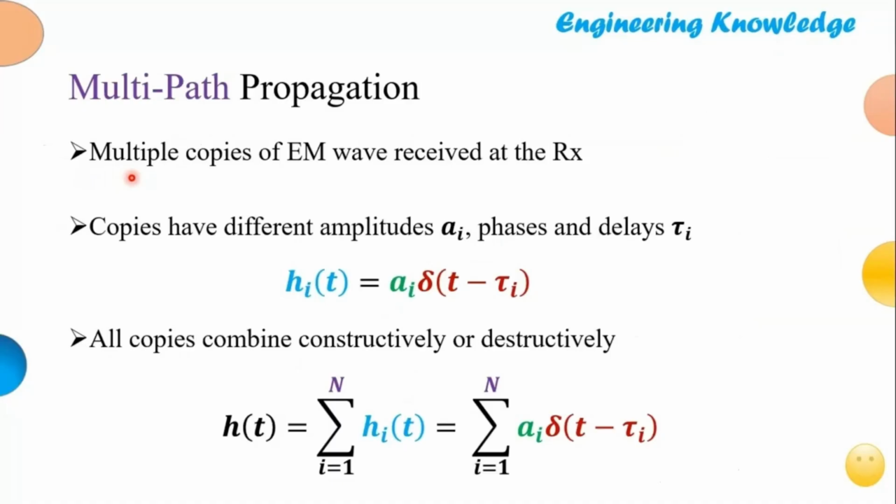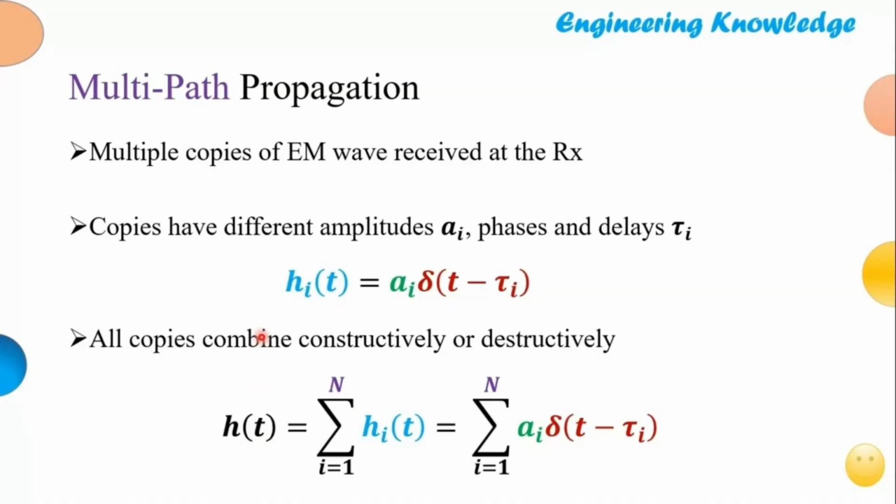We modeled the multipath propagation in one of my videos on this channel. We take the ith channel component such that it has an amplitude of a_i and a delay of tau_i, which means a_i delta(t - tau_i). The ith channel component comprises an attenuation factor a_i and a delay tau_i, and all the copies combine constructively or destructively, giving rise to this equation. The impulse response of the channel is h(t) = summation from i equal to 1 to N of a_i delta(t - tau_i). So this is basically the representation of a wireless communication channel.